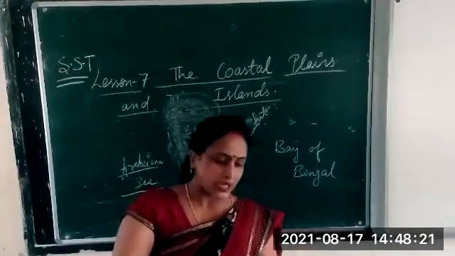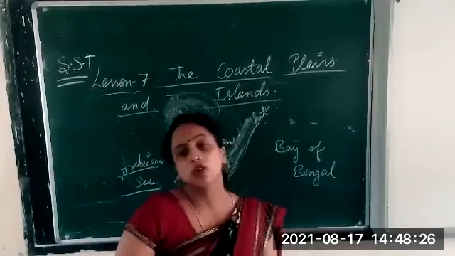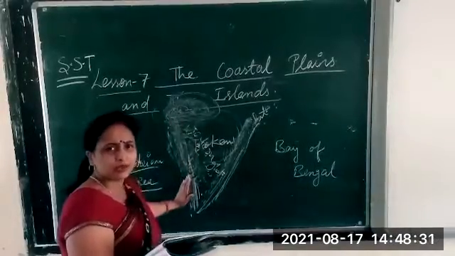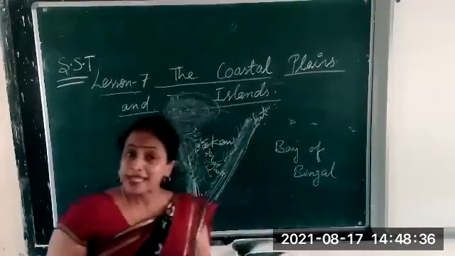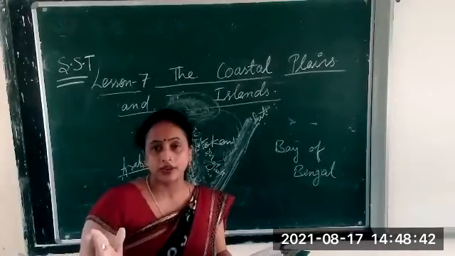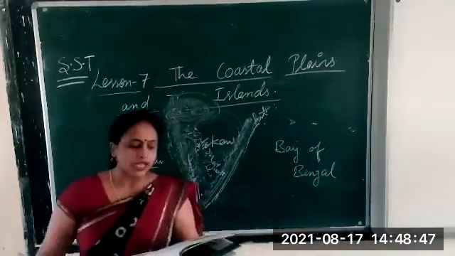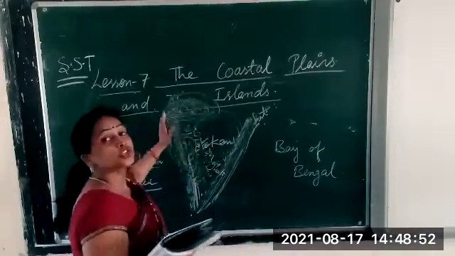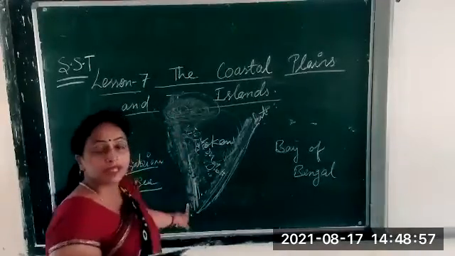So some parts of these coastal plains have beautiful sandy beaches fringed by tall coconut trees. So this area, which type of area? Here the beaches are there, and beautiful beaches are there. Okay, means the area which is near the coastal area, we can say, that has beautiful beaches, and it's fringed by tall coconut palms. Which trees are there here? Tall coconut trees are here, in this western coastal plains.